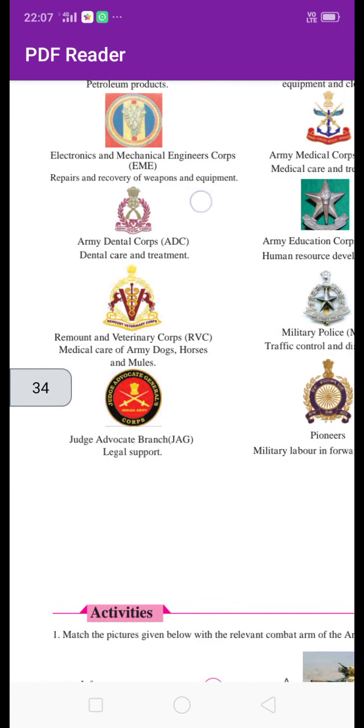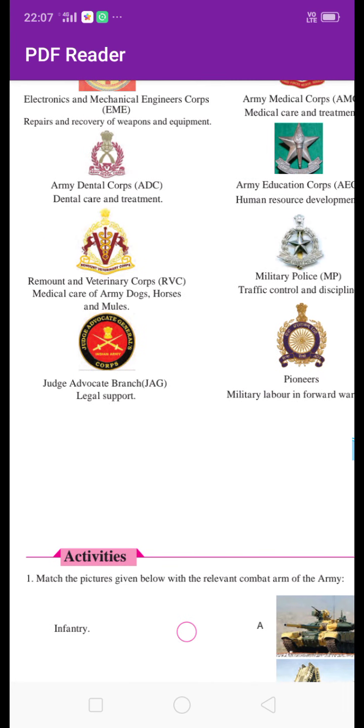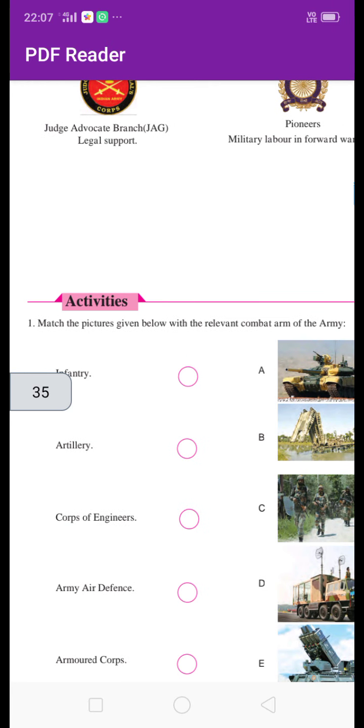Now this way our lesson finishes. You have to solve this easy question: match the pictures given below with the relevant combat arm of the army. For example, which picture is related to infantry or corps of engineers? We learned about these pictures and names already. Then you have to match them.